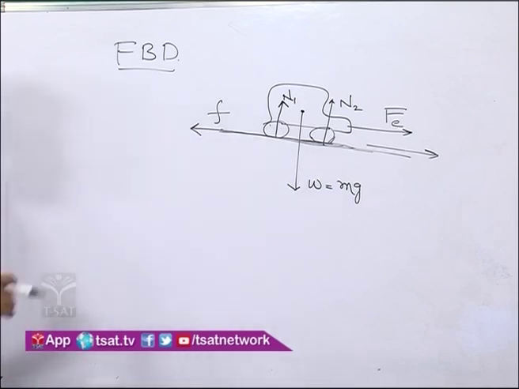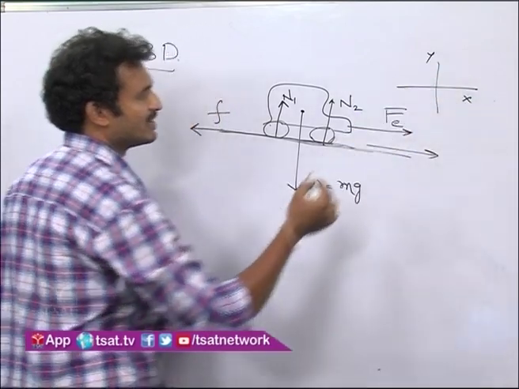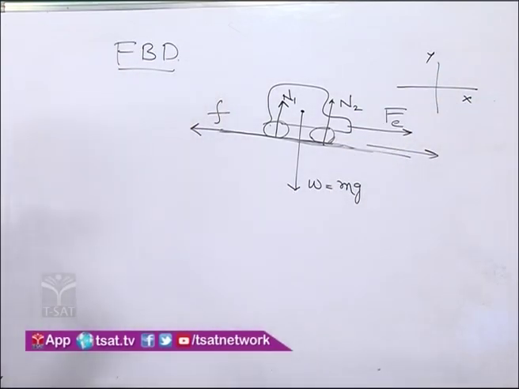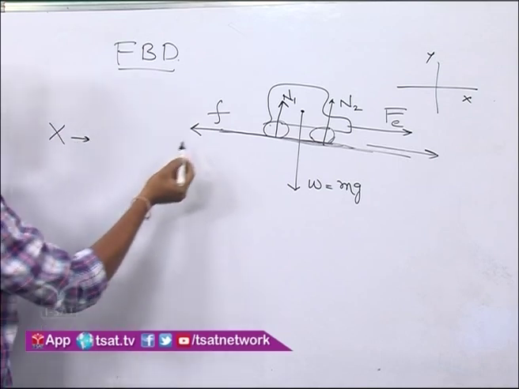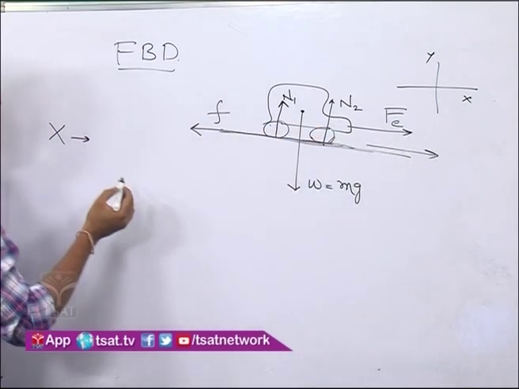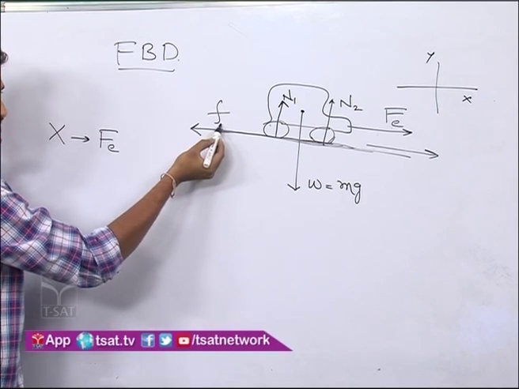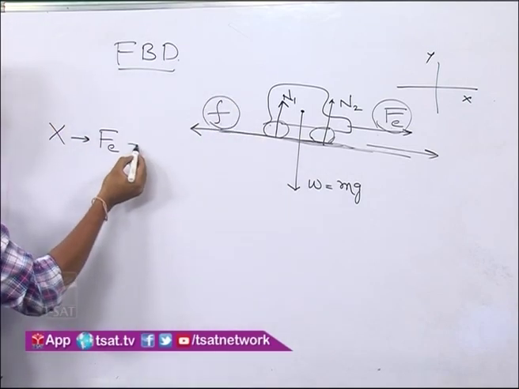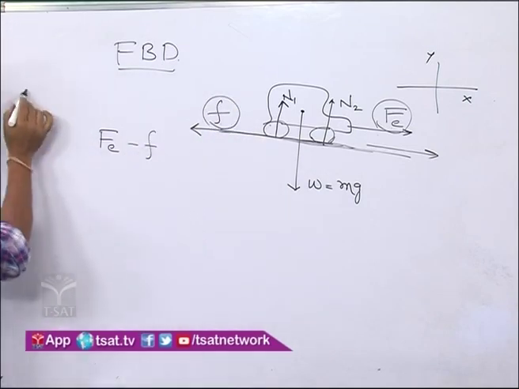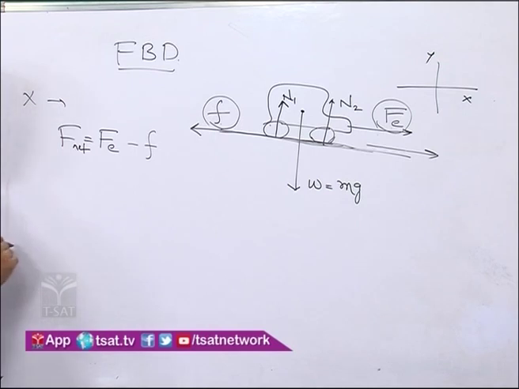Now let us find out the resultant force in all directions. For example, this is X and this is Y. We are going to find the net force in both directions, X and Y. Along the X direction, what is the resultant force? In the positive X direction, Fe is there, and in the negative X direction, small f, that is friction, is there. If I consider this as positive and this as negative, the net force in the X direction is Fe minus f.